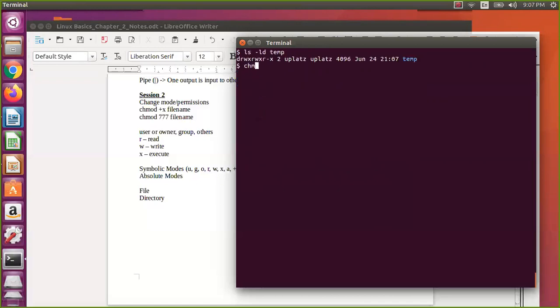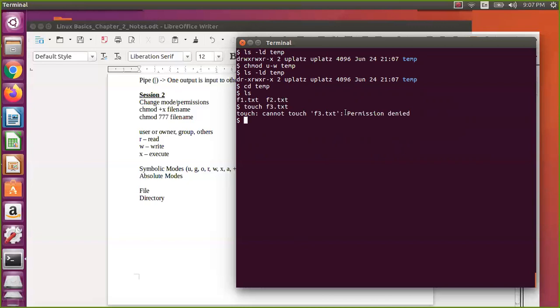Now I will remove the write permission for temp. So I say u minus w. Let us cross check that you don't have write permission. Now we'll go to this temp and say ls. As you expected, you can see the files, there is no problem. But try to create a file. I say touch f3.txt. You cannot create it because there is no permission. Even though you are the owner, you still don't have the permission.